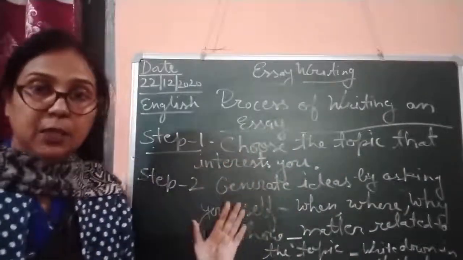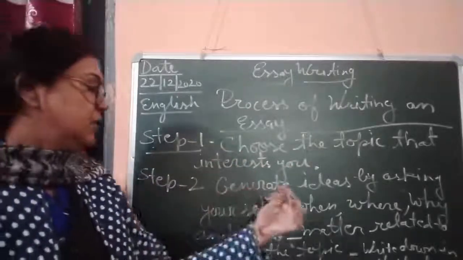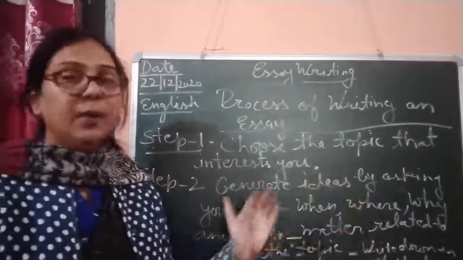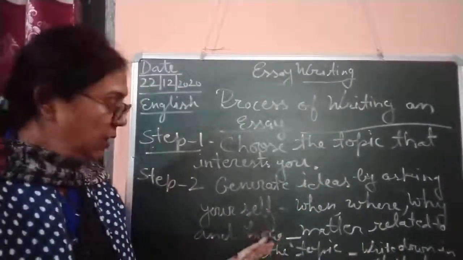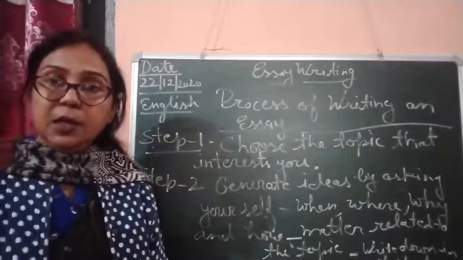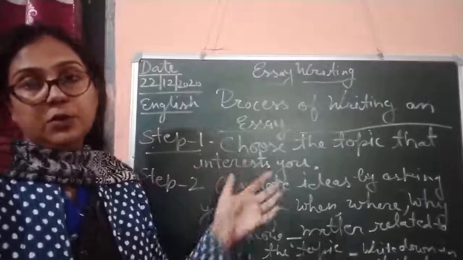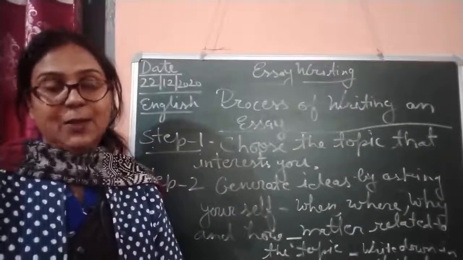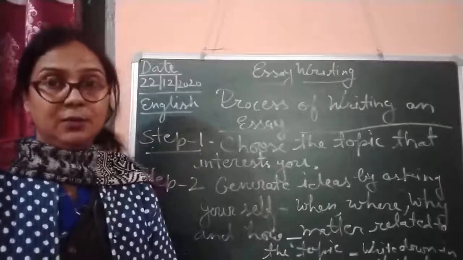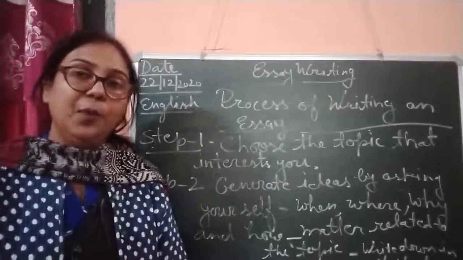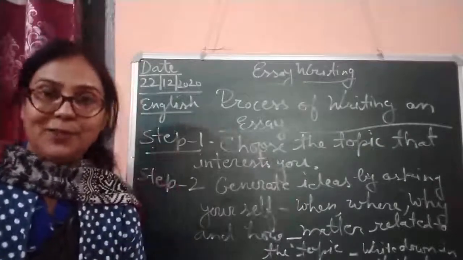Step 1 is to choose the topic that interests you, and the second is to generate ideas by asking yourself questions. Today it is enough for you, and tomorrow we will discuss more steps about the process of writing an essay. So children, prepare yourself, read any essay from any book, and practice yourself.